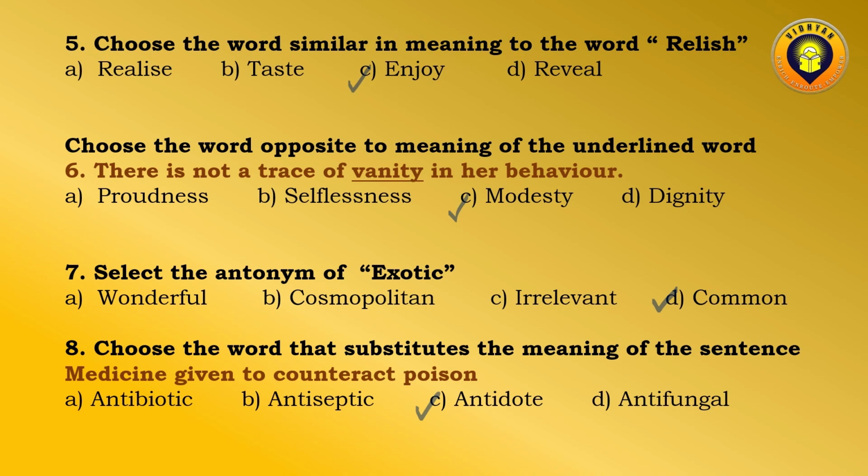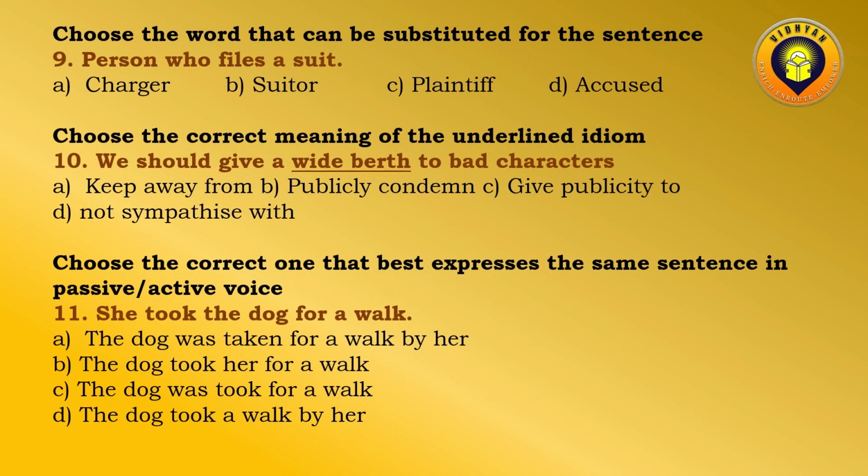Next. Choose the word that can be substituted for the sentence. Person who files a suit. Now, suit means a charge, a legal charge or legal case which a person has filed against someone. Charger is the person.